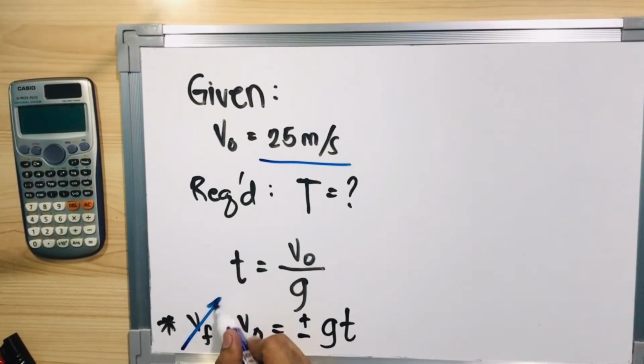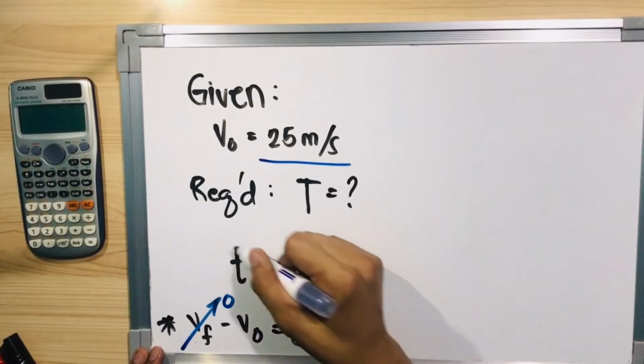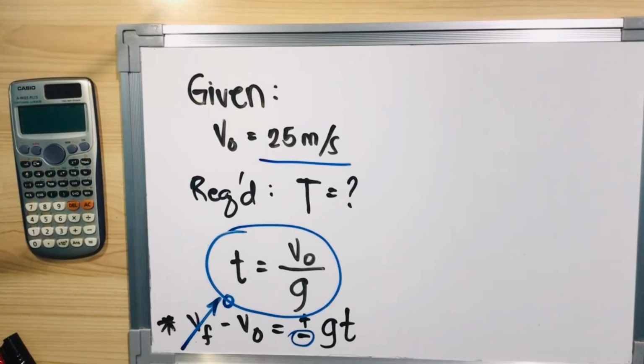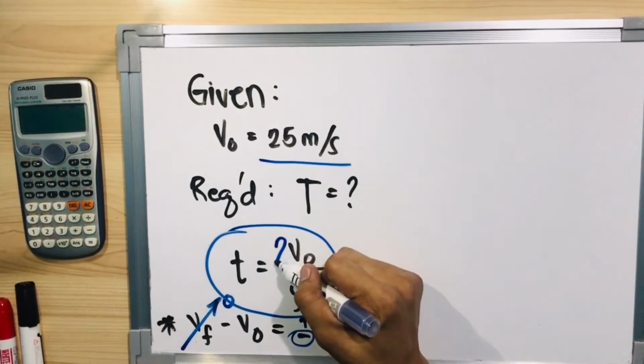This is zeroed out. Okay? Ang matitira ito, negative VO is equal to plus or minus GT. And as we know, papataas, so magkakaroon siya ng negative sign. At ang matitira na lang is si time. And then as we discussed earlier, it's just twice the time. So magmumultiply lang tayo dito ng 2.